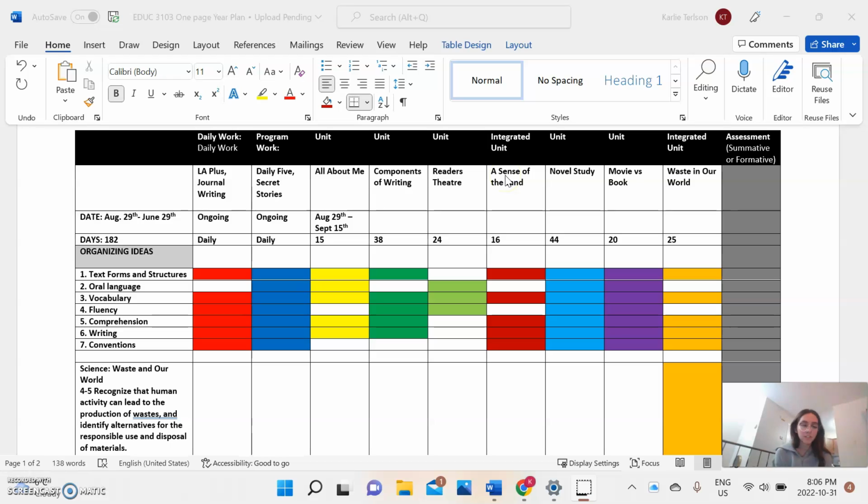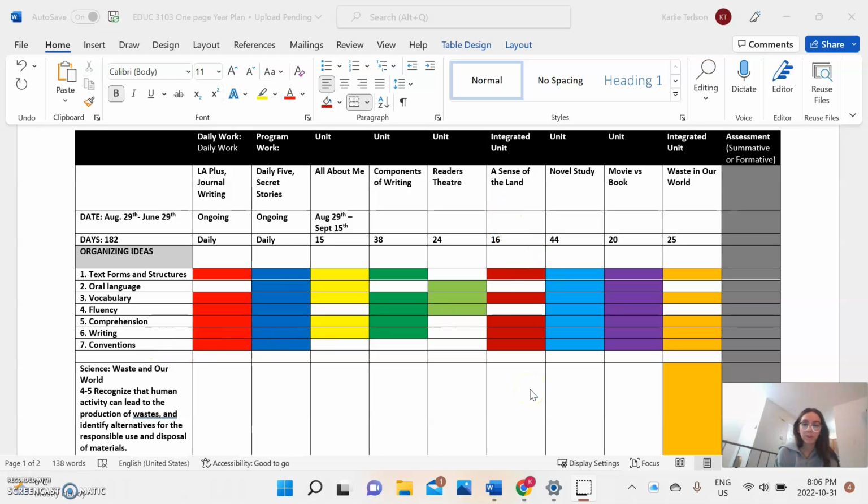And then my first integrated unit. For my integrated units, I picked social and science, and that's because those are the ones that I'm doing in my practicum. So my first integrated unit is A Sense of the Land for social. And for that, I have them doing text forms and structures, vocab, comprehension, writing, and conventions.